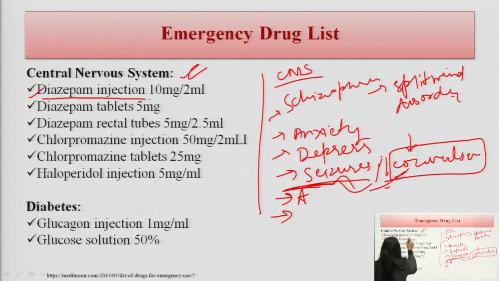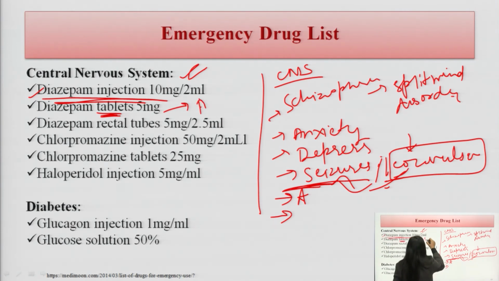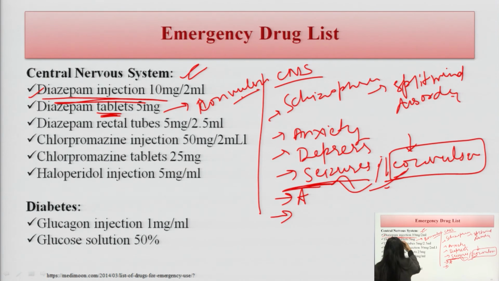First is the diazepam injection. The diazepam injection is used for the convulsions, and it also acts as a sedative and hypnotic. These are the formulations in rectal tubes, tablets, and injection form. Another is chlorpromazine. Chlorpromazine injection is used, and it could be in the form of tablets also.